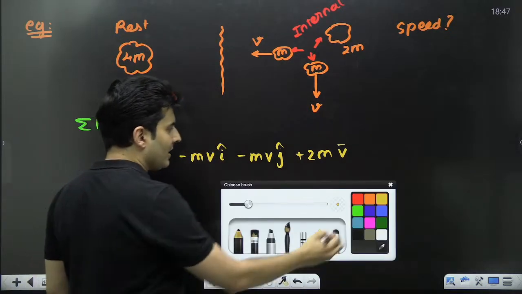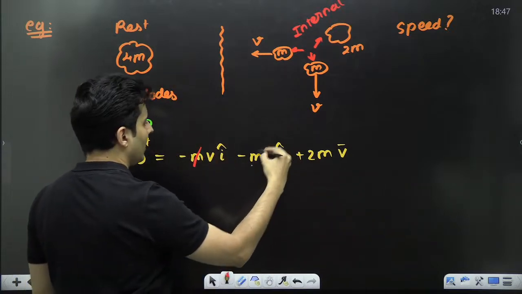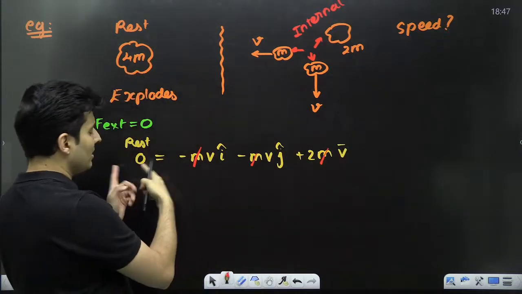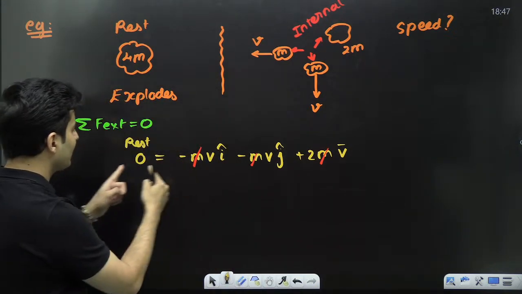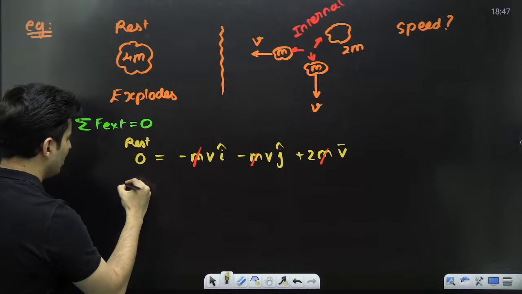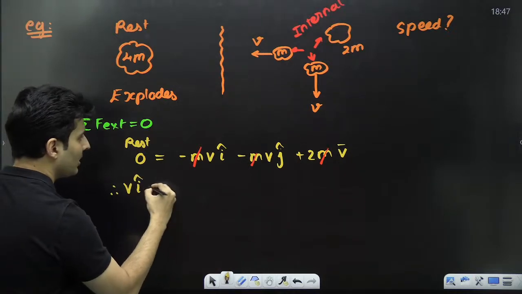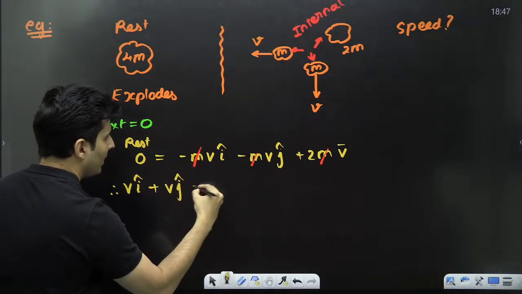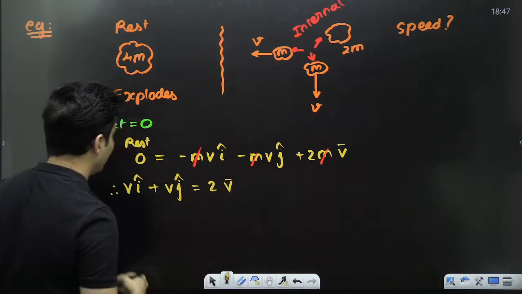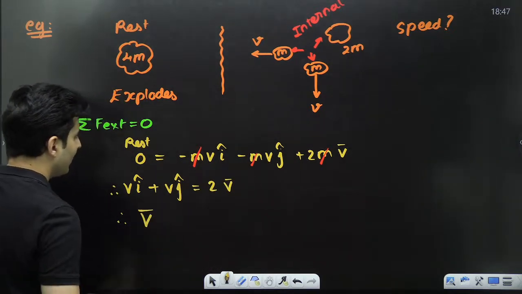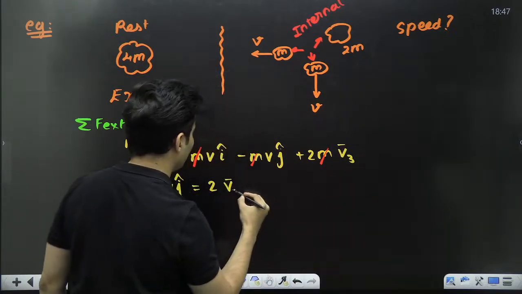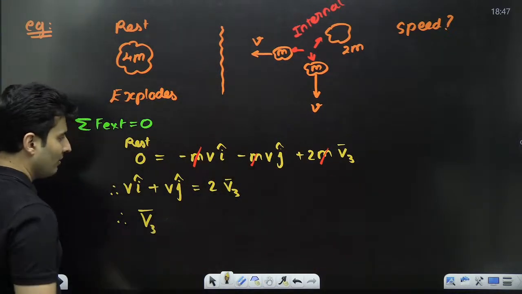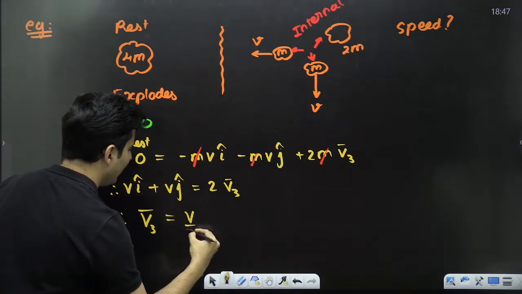Okay. One thing is there. m will get cancelled, because here 0 is there. So what can I do? Bring this guy here. It will become v i cap plus v j cap is equal to 2 v bar. So v bar will be the velocity of the third particle. I can call it v3 also if you want. Don't get confused. So v3 will be v by 2,